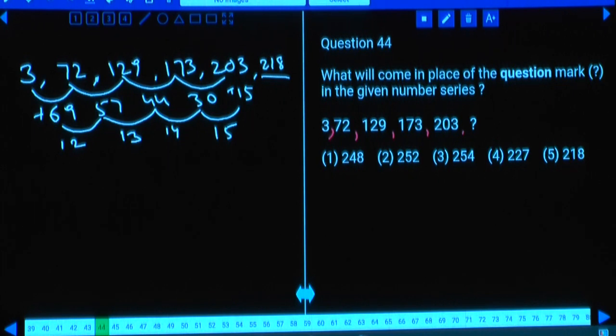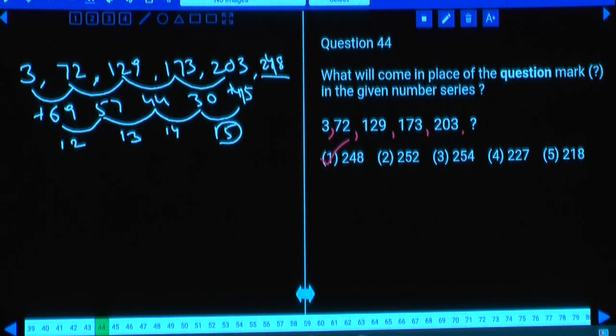Hence 203, then 15. 30 plus 15 is 45. Hence 45 should be added here. Hence 248, choice 1. Clear now? And this is about question number 44.